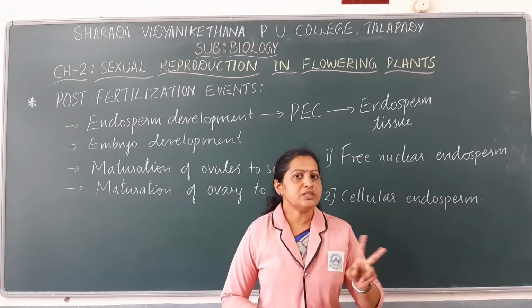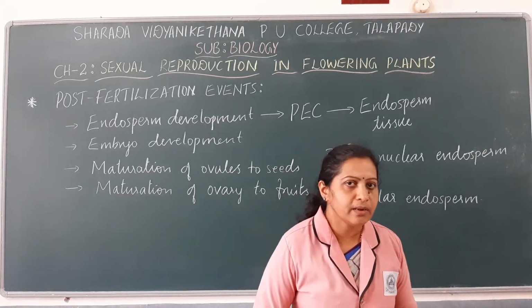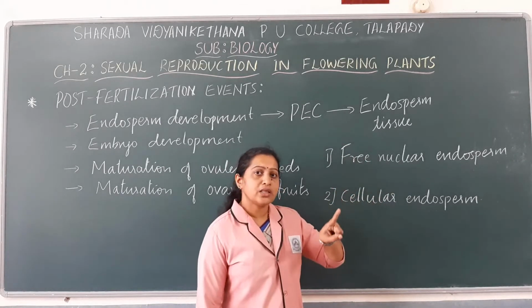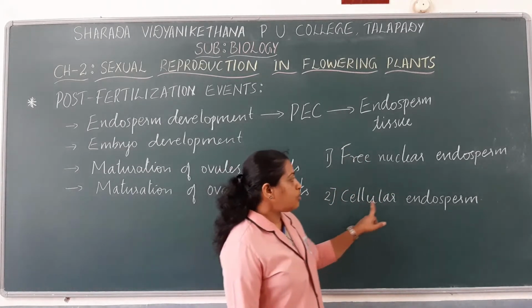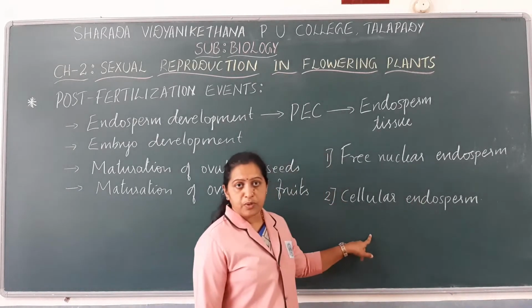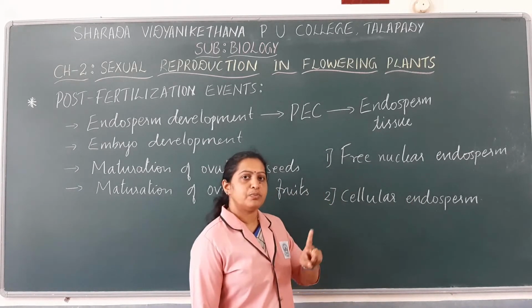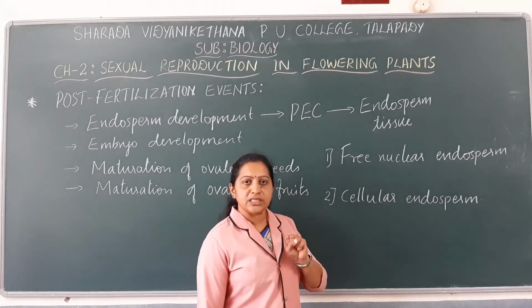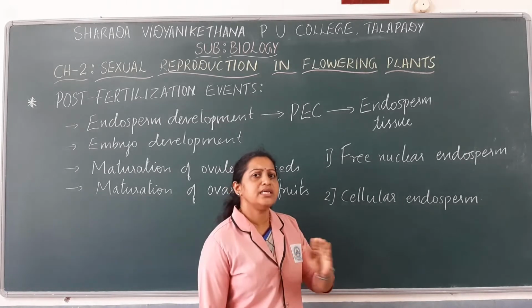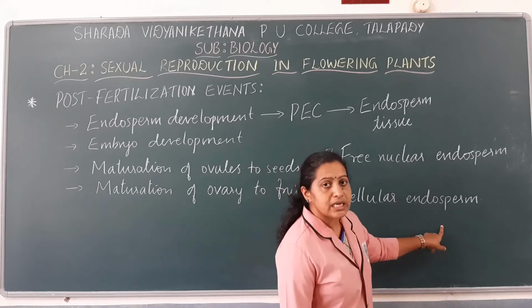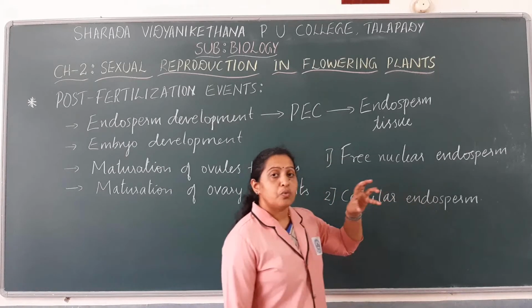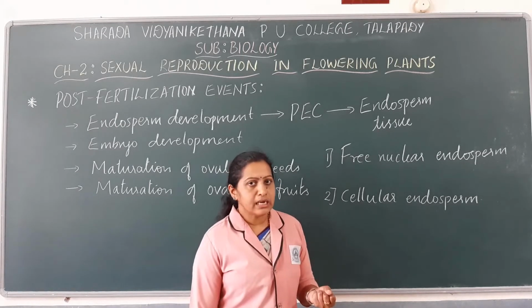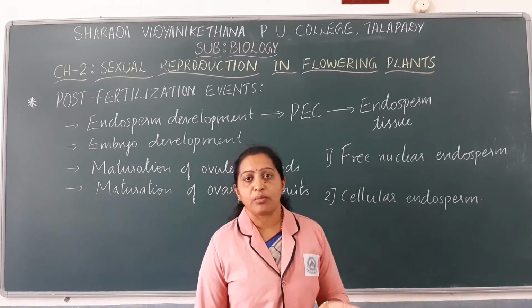I think you got the difference between free nuclear endosperm and cellular endosperm. Free nuclear endosperm is the endosperm where there are thousands of nuclei, whereas cellular endosperm is a type of endosperm where there are many endospermic cells, cells filled with reserve food material. Many such cells are present and that is known as cellular endosperm. Whenever the seeds mature, in some seeds this endosperm may be retained, but in some seeds the endosperm may not be retained.